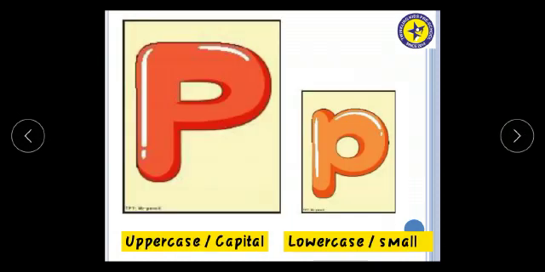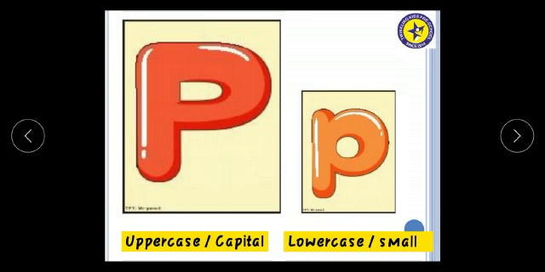Now our next letter is letter P. This is uppercase P. This is lowercase p. We also call it as capital P and this we also call it as small p.